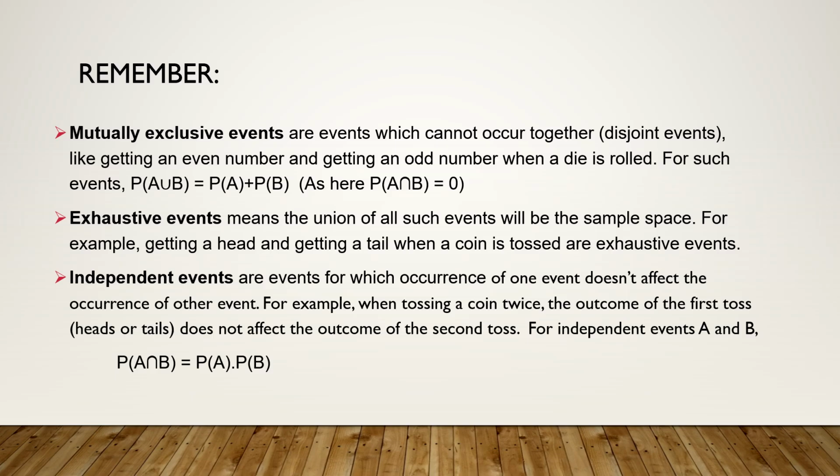For example, if I'm taking the two events, getting a head and getting a tail when a coin is tossed, then they are exhaustive cases. You cannot have any other case other than this, correct? For a balanced coin.